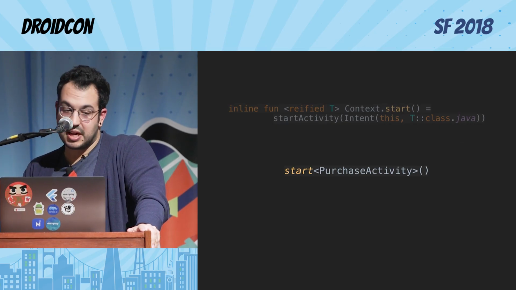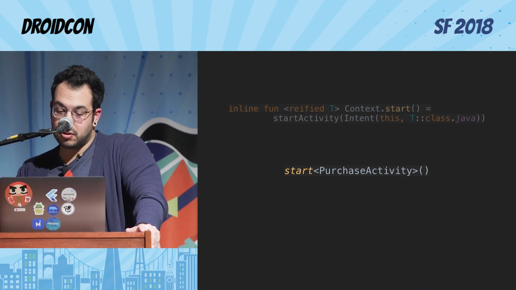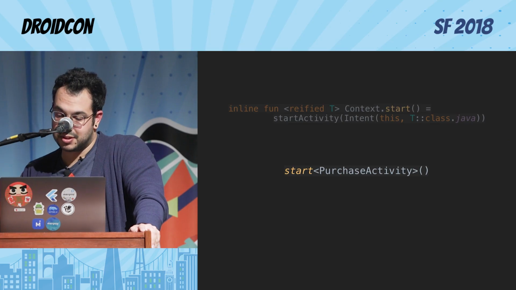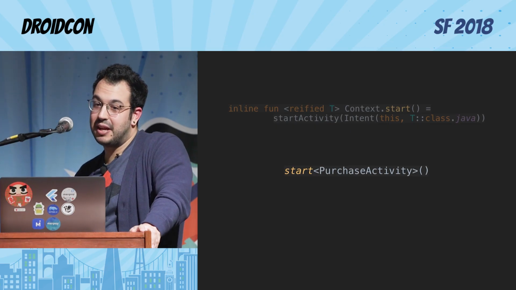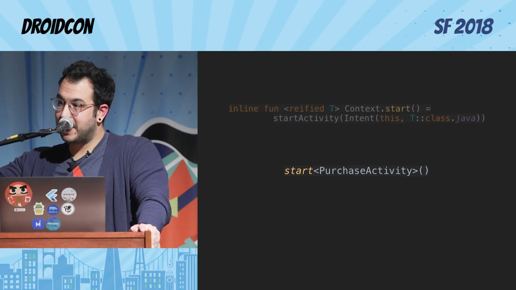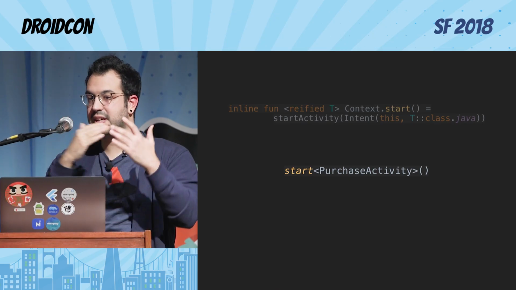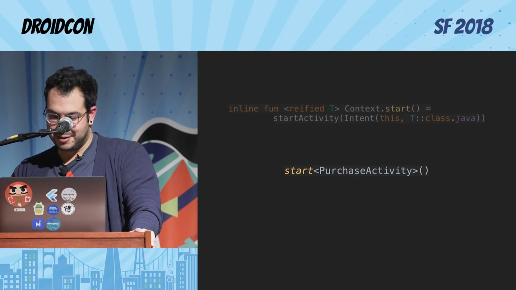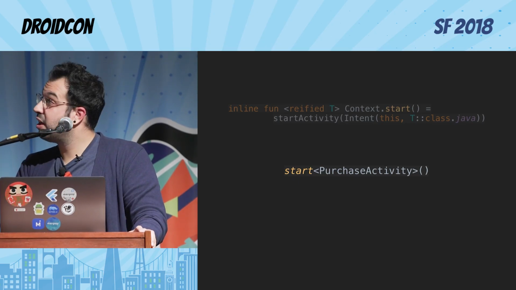If we try to do this in Java, we would have to pass the class as a parameter, right? Because in Java, we cannot use the generic type inside the function because of type erasure. But the way inline functions work, they get replaced by the compiler on the call side. So by type inference, the Kotlin compiler actually knows the type T and can replace T by the actual inferred type. That's why this works, and this is pretty unique and pretty great.